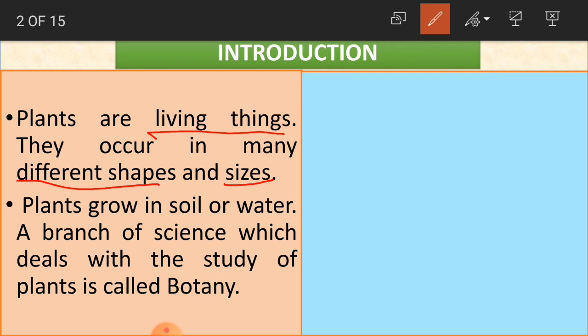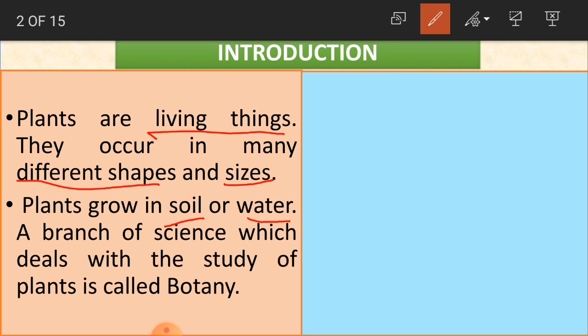Now, plants grow in soil or water. Yes, you have seen plants growing in soil around your surroundings, like outside your home or on the roads. Most of the plants you see growing in the soil. Same like that, you have some plants which also grow in water.